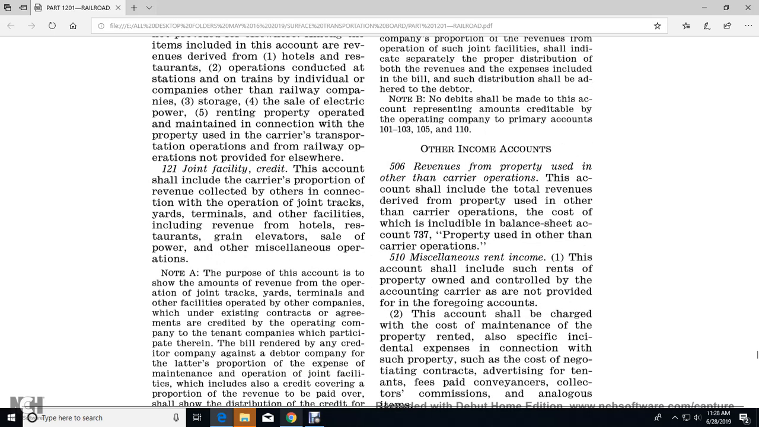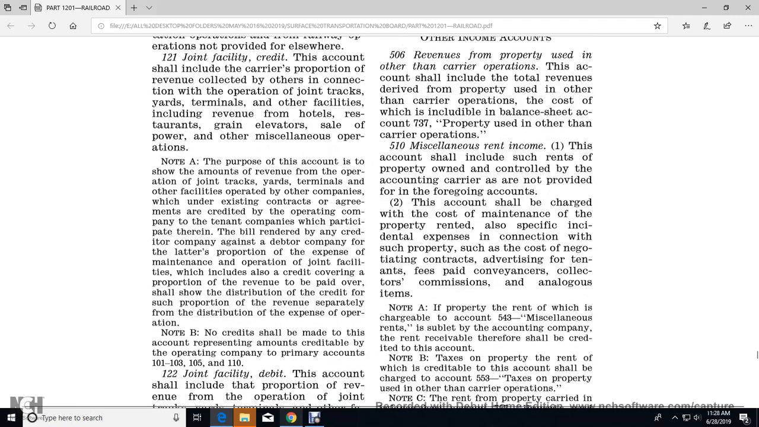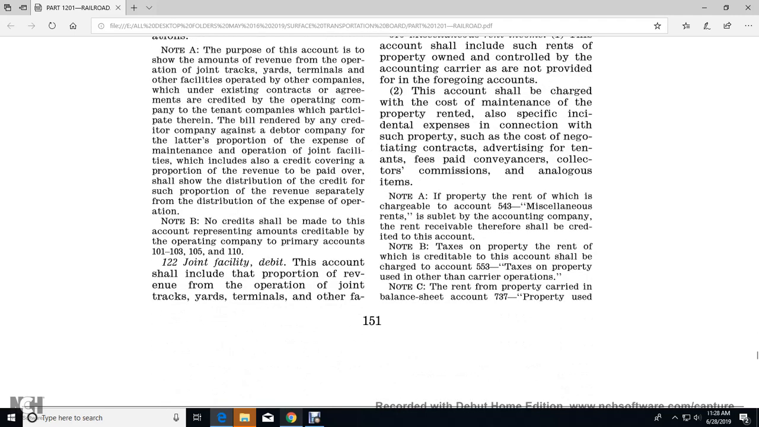1121. Joint facility credit. These accounts shall include the carrier's proportion of the revenue collected otherwise in connection with the operation of joint track for the yard terminals. Other facilities including the revenue, hotels, restaurants, grain, elevator, sale of the power, other miscellaneous operation. Note A and B are not noted.